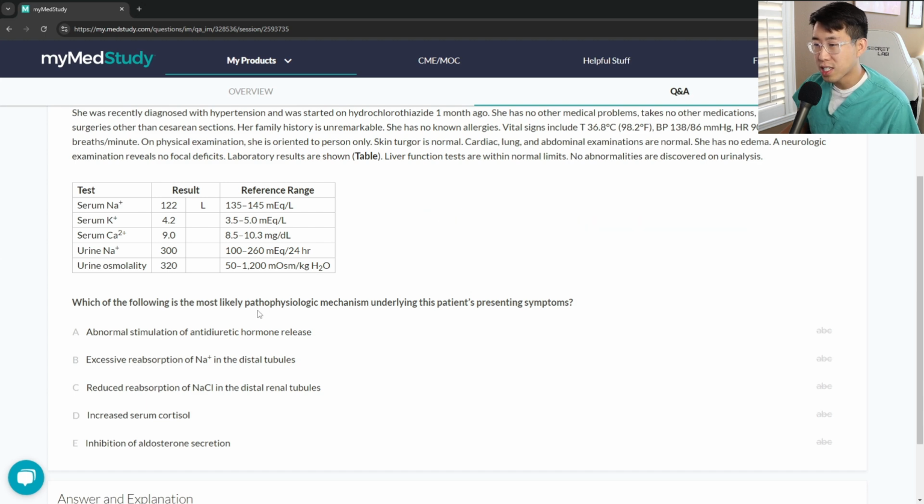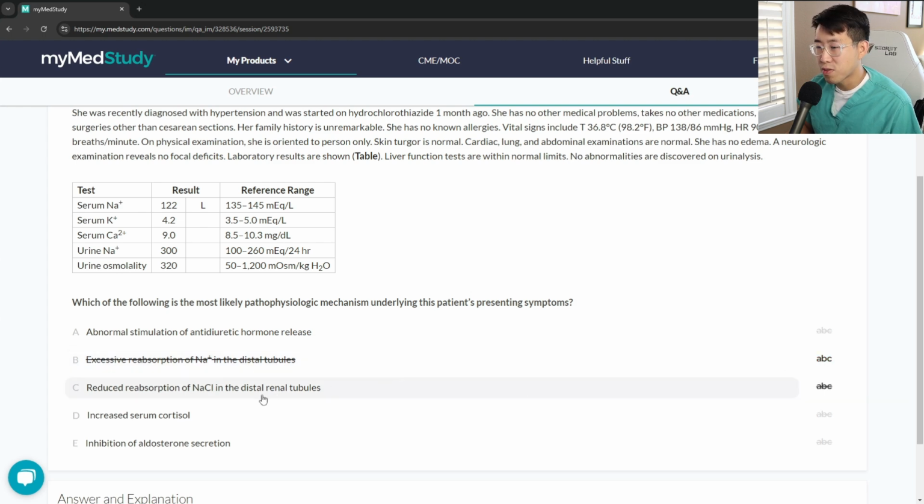So which of the following is the most likely pathophysiologic mechanism underlying this patient's presenting symptoms? Abnormal stimulation of ADH, so that's kind of what I was thinking already. Excessive reabsorption of sodium in the distal tubules. That doesn't really make sense to me. If they're having excessive reabsorption of sodium, wouldn't their sodium be high? Reduced reabsorption of sodium in the distal renal tubules, increased serum cortisol, and inhibition of aldosterone secretion. So in this case, I think we can easily rule this one out.